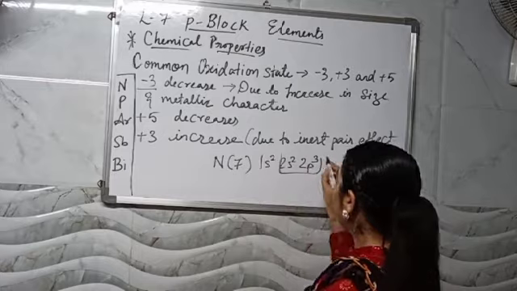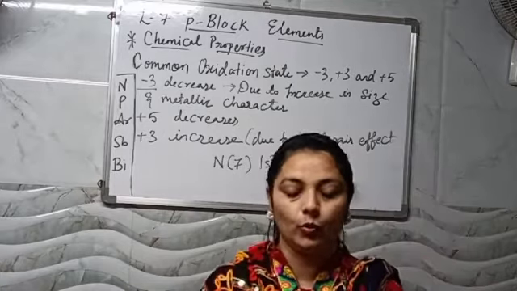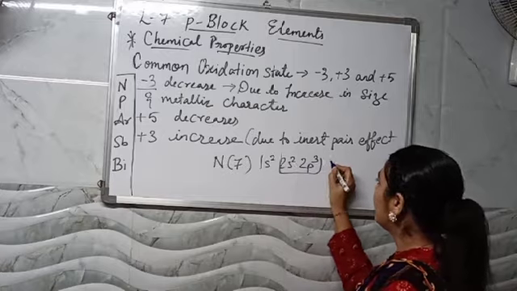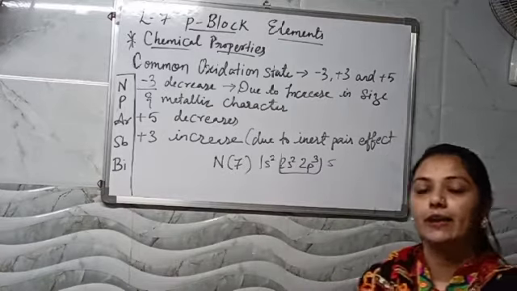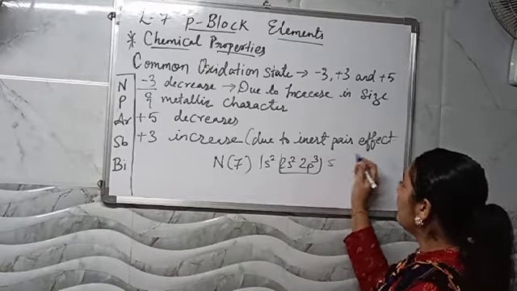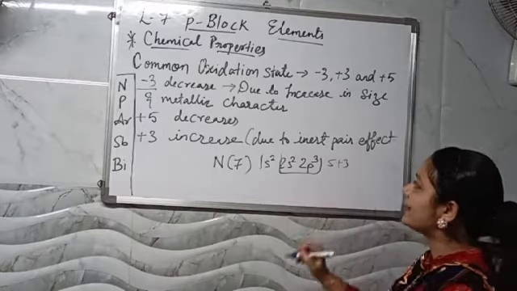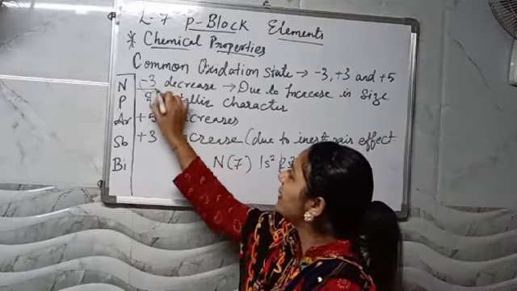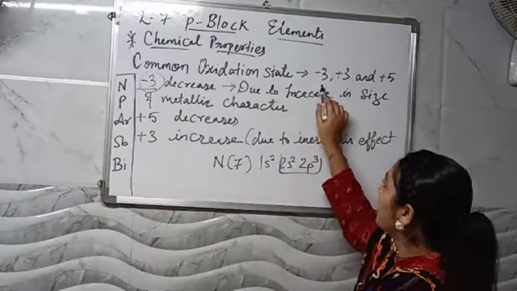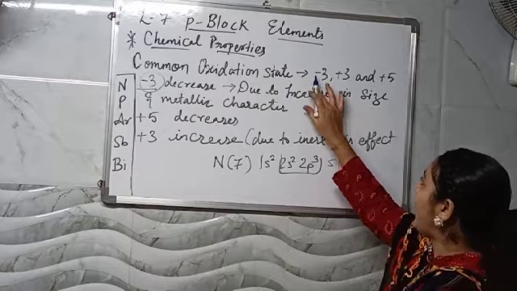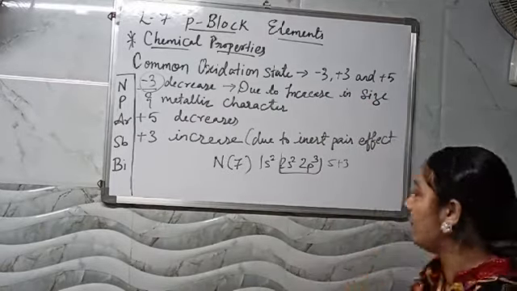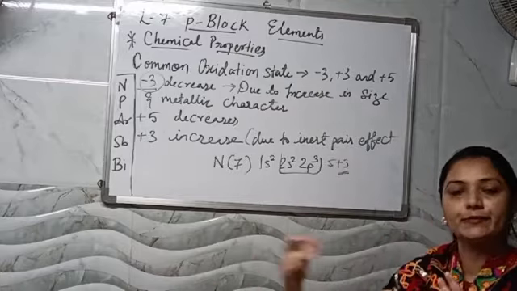So dear student, there is a possibility that when we talk about this, we are having 2 plus 3, that is equal to 5. So when we say 5, we are having the chances of gaining the electron. If we are taking the 3 electrons from outside, there will be the -3 charge. First of all, it is said that there are how many oxidation states? -3, +3 and +5. So what is the reason behind it? -3 means we are taking the 3 electrons from outside.